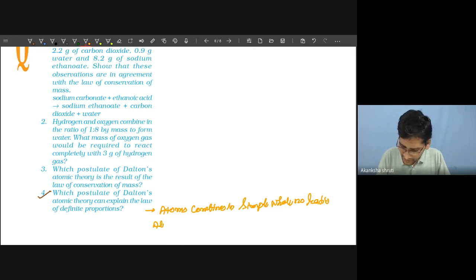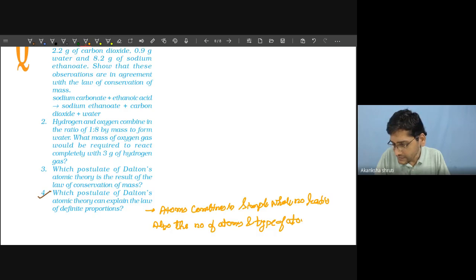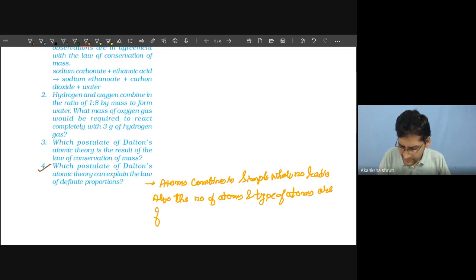Also, the number of atoms and the type of atoms are fixed in a particular compound.